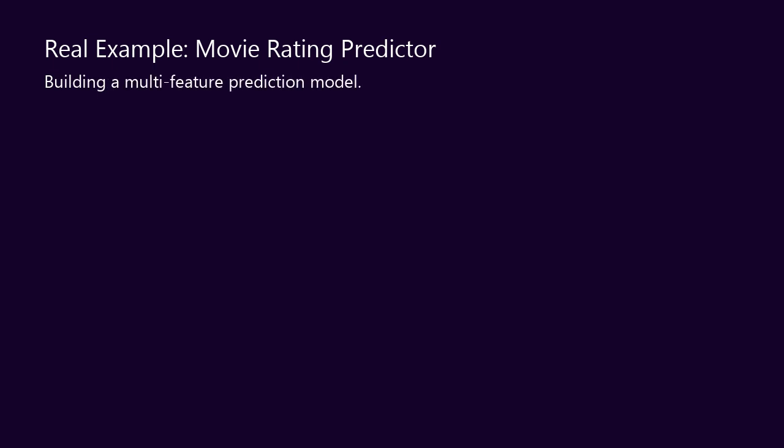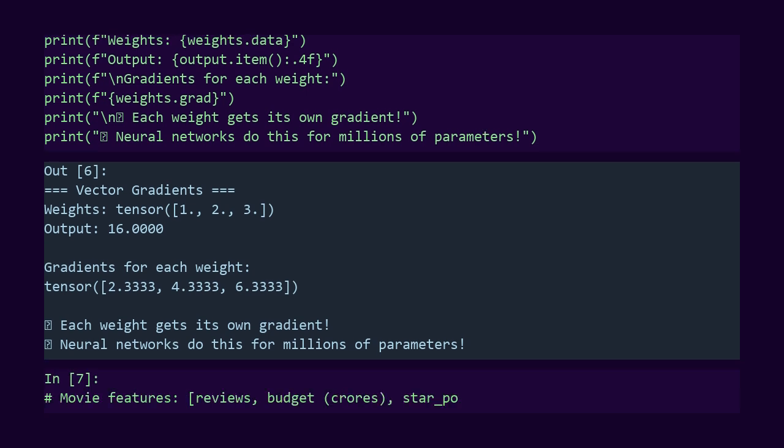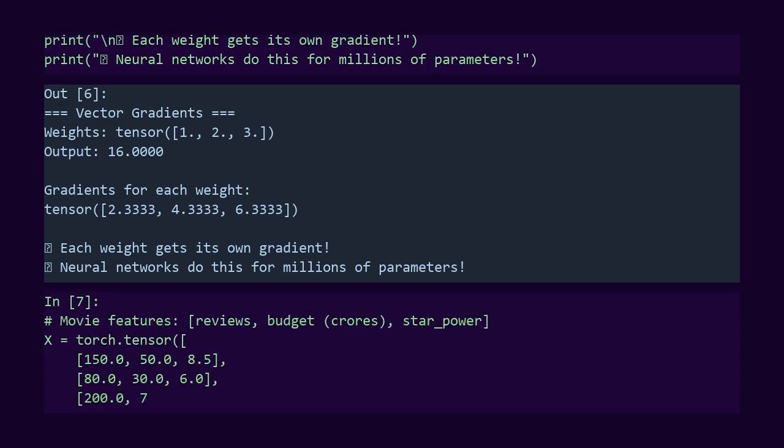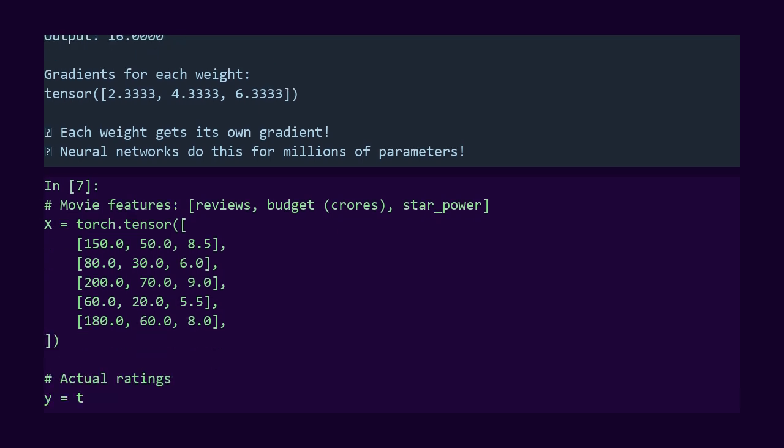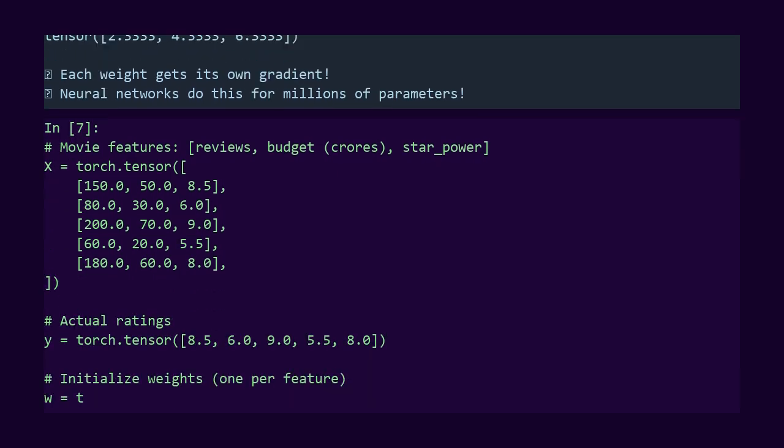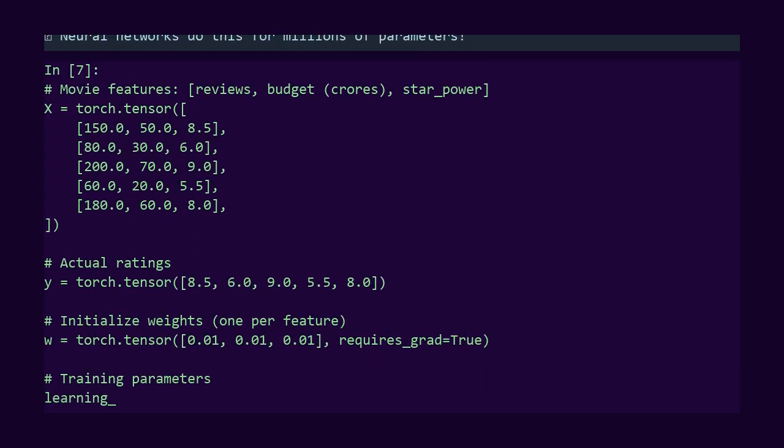Let's build something more realistic. Predicting Bollywood movie ratings based on features. This demonstrates multi-feature gradient descent. I'm creating a movie rating predictor. 3 features: number of positive reviews, budget in crores, and star power rating.